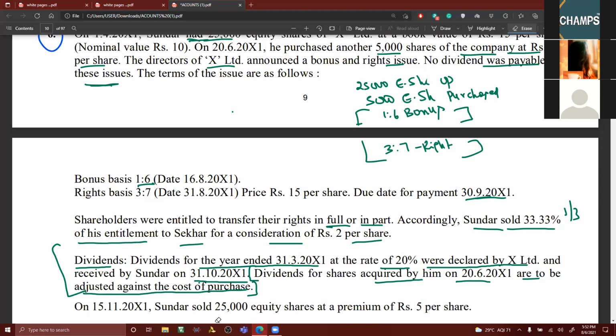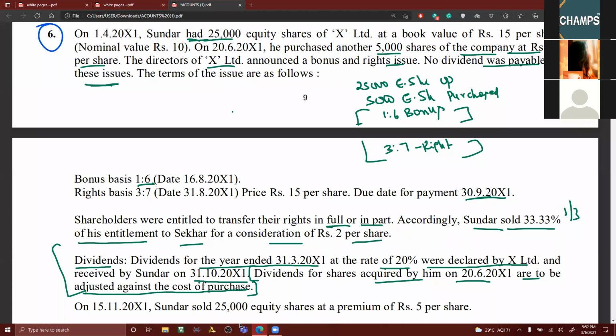Now, clear to all of you: dividend for shares acquired in the current year, but pertaining to an earlier year, is adjusted against the cost of purchase, meaning because of getting that dividend, the cost of purchase will be reduced. So this amount will be adjusted to which column, my dear friends? Cost column. On how many shares do you have to take it to the cost column? 5,000 shares.